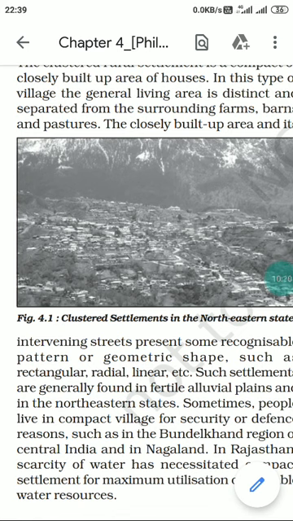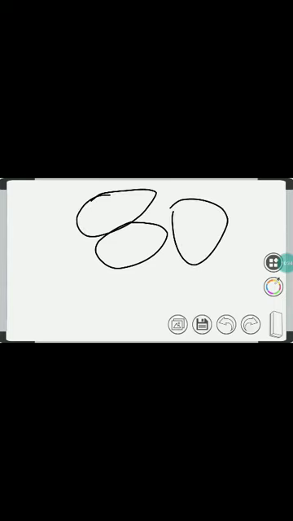So this type of cluster settlement is a closely built up area and its intervening streets. So it's like a closely built up area, then agricultural area, barns, or on this side pasture land.